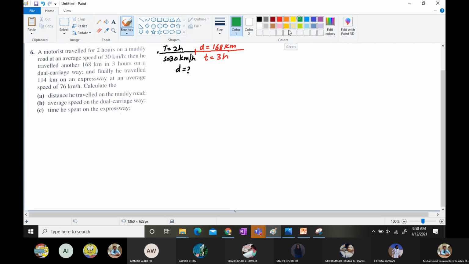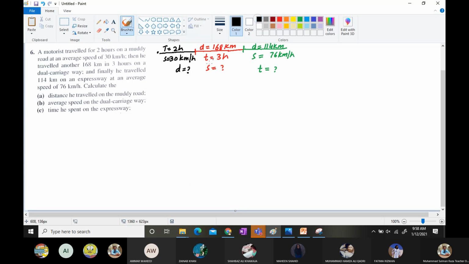And then the next part is finally he traveled 114. It means distance again is mentioned, that is 114 kilometers. Speed is also mentioned, that is 76 kilometer per hour. From here, the time is not mentioned. And over here, the speed is not mentioned. So you can see the question.